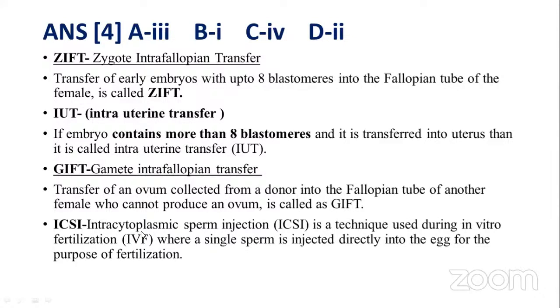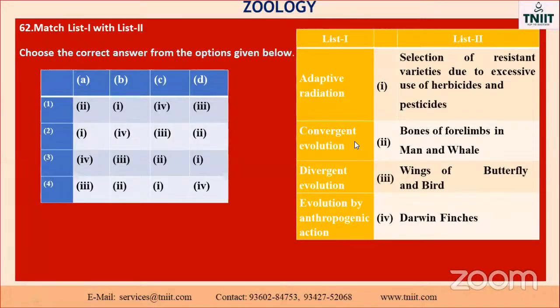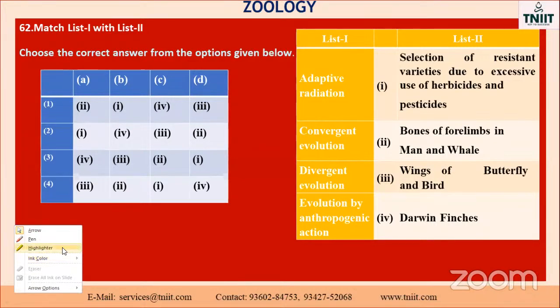Okay. Here, what happened? 8 blastomeres, GIFT, gamete intrafallopian transfer. ICSI, intracytoplasmic sperm injection. IVF is in vitro fertilization. In vitro means within the lab only. Okay, so these are the important points. So the answer is which one, I already saw it. See, the next one is also an important point. If you have any doubt, please ask me. Okay, simply it's going on.